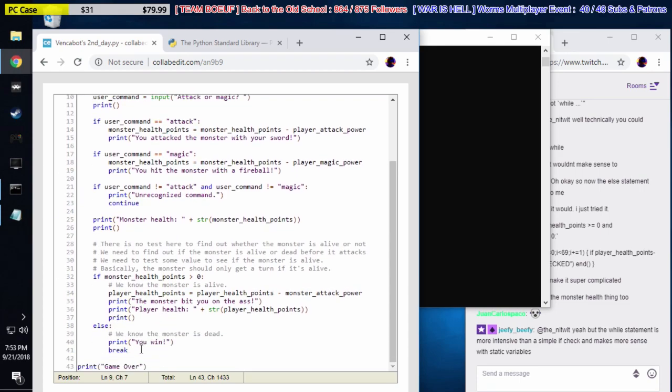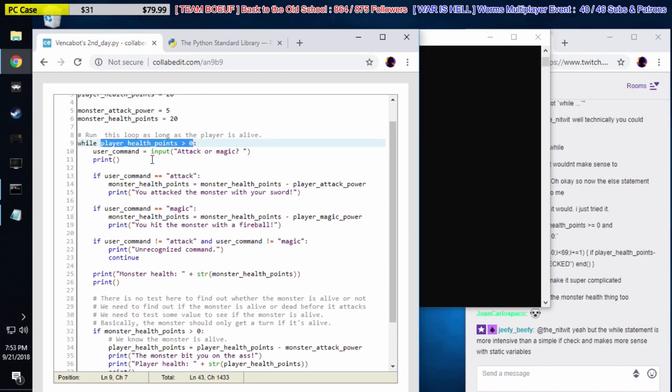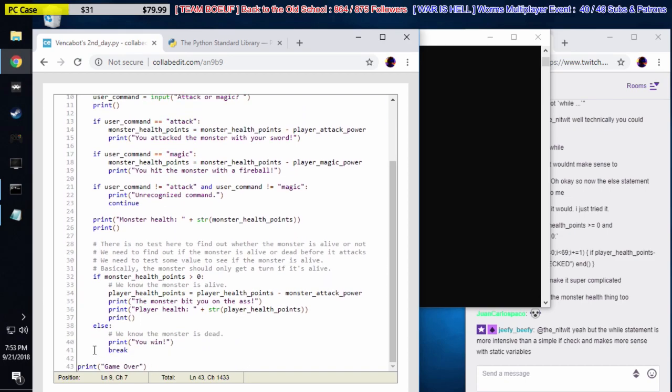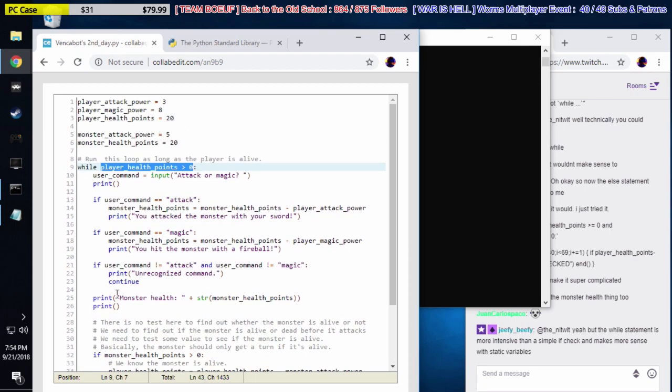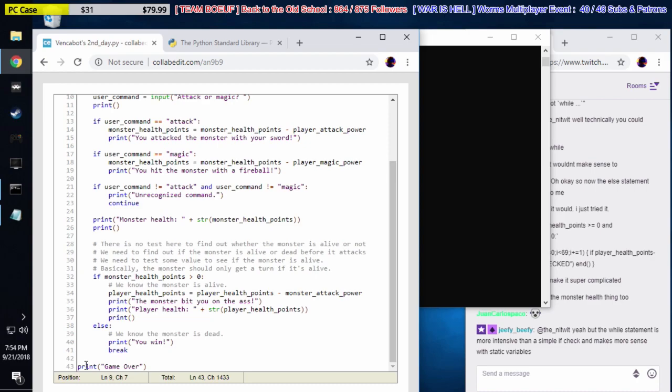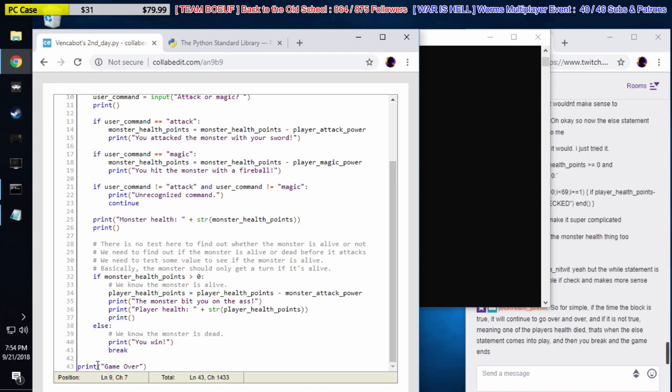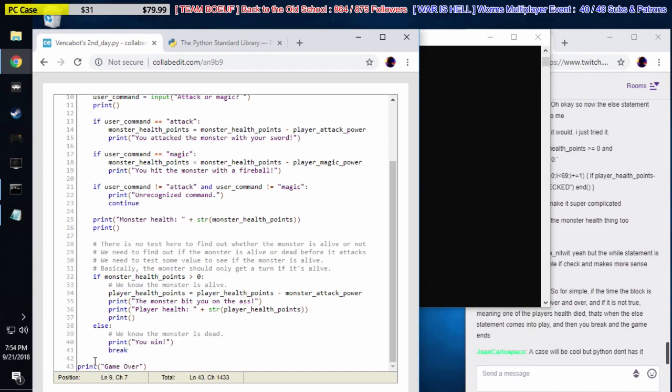But the problem is that now, if we end this loop, how do we know, Nitwit, if the player or the monster is dead? Who won? We don't know who won. That's why we changed it. This is the code we had last time, where it would keep on looping as long as the monster and the player were alive. And then at the end, here at line 43, we would test to see who was dead and who was alive. But instead of doing that now, we're going to test inside the loop.